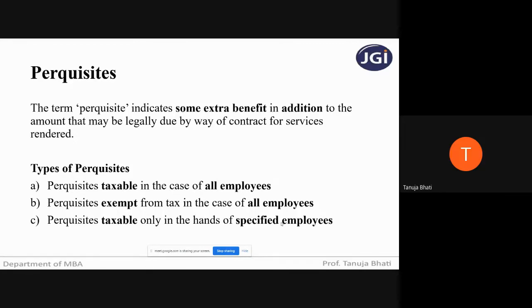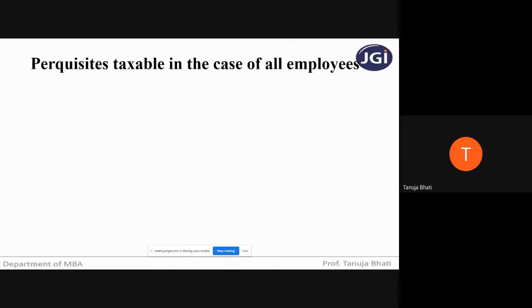So first, a situation is perquisites which are taxable in case of all the employees, perquisites which are exempt in case of all the employees, and perquisites taxable only in the hands of specified employees. So let us see all these three types. First, let us see what are all the perquisites which are taxable in case of all the employees.